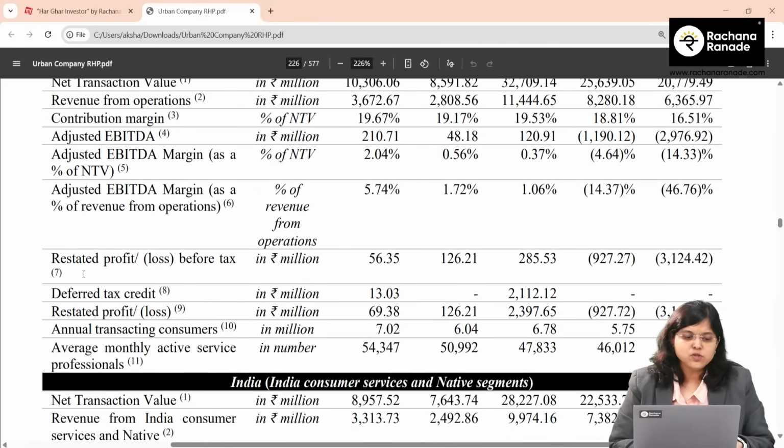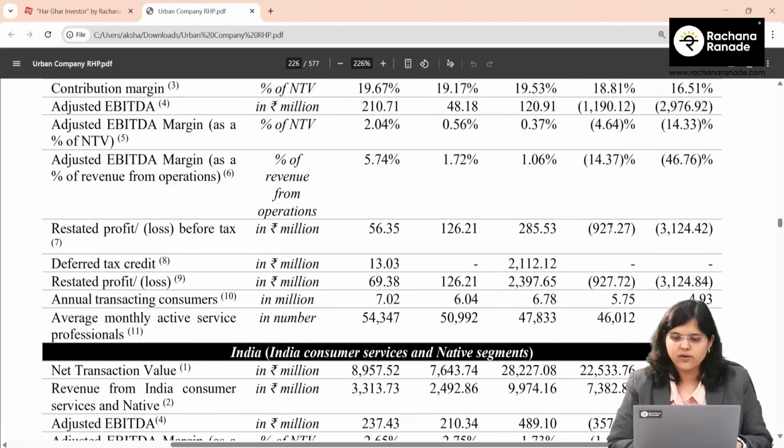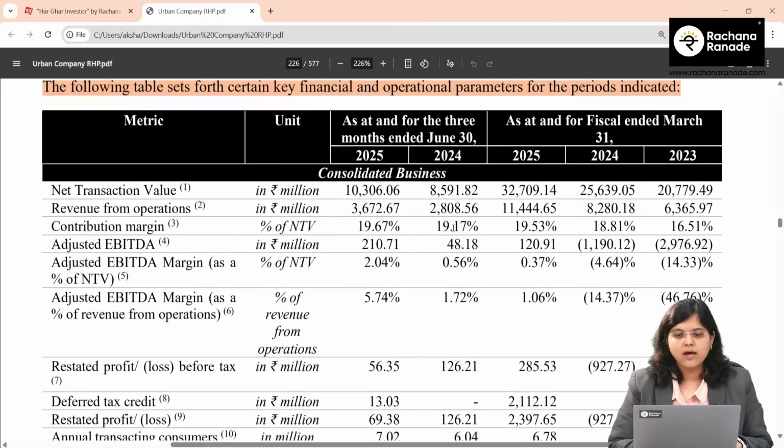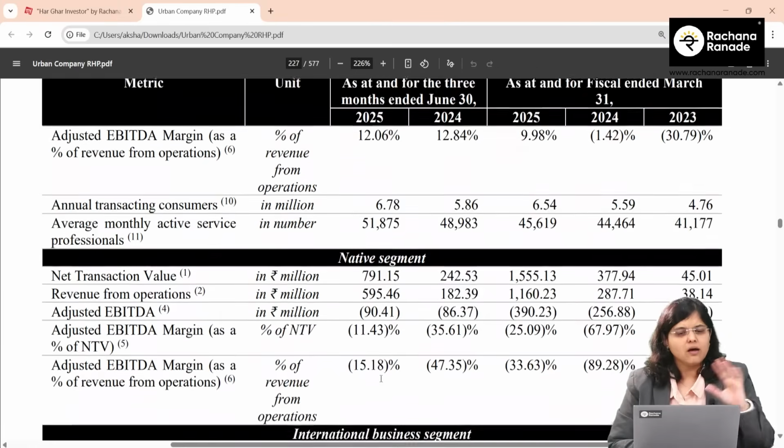What about the absolute profitability? Restated profit loss before tax, PBT basically, was in losses in financial year 23, 24 in loss, 25 in profit. Even Q1 numbers, Q1 FY24, 25, 126 million, but a drop to 56 million. Now, when I read this, I was like, really, the profit has dropped? Is there any reason? Have they mentioned anything? Of course, a lot of things are